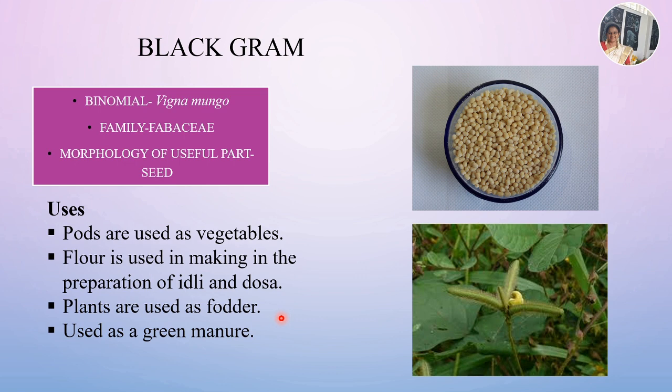And gram can also be used in many Ayurvedic medicines. So these Bengal gram and black gram are the two examples of pulses. And the black gram, the binomial is Vigna mungo. Vigna mungo is the binomial, and the family is the same as that of Bengal gram. It is Fabaceae, and the morphology of the useful part is seed.